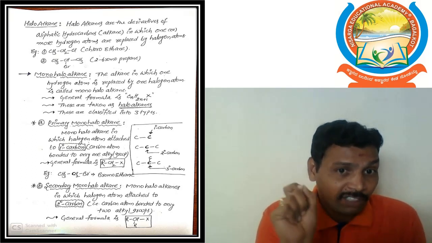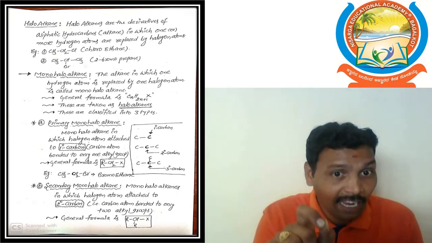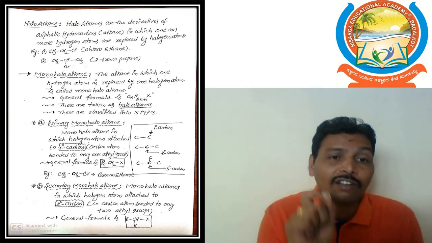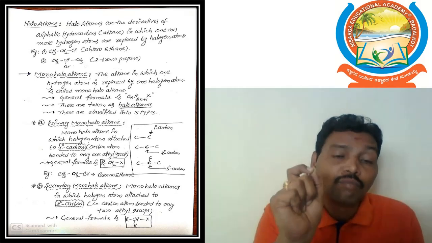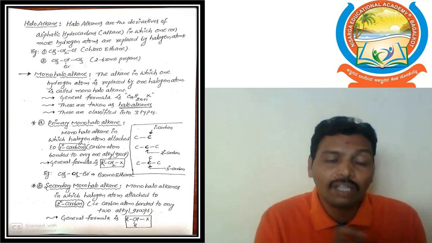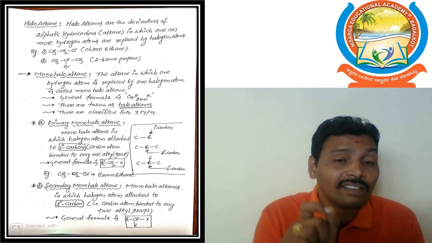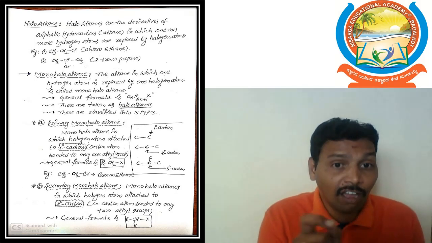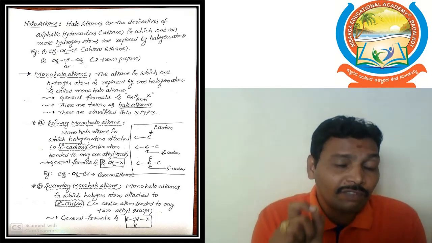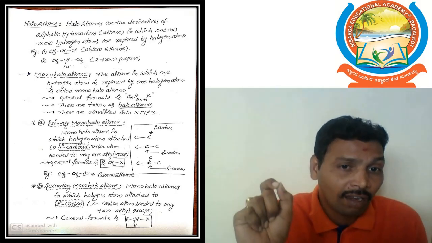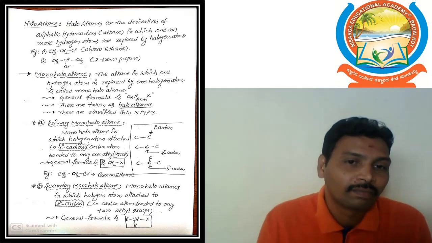According to the definition, if you want a haloalkane, first we take any one alkane molecule, for example CH3–CH3. This is one alkane molecule. Suppose you want to convert it to a haloalkane, what to do?